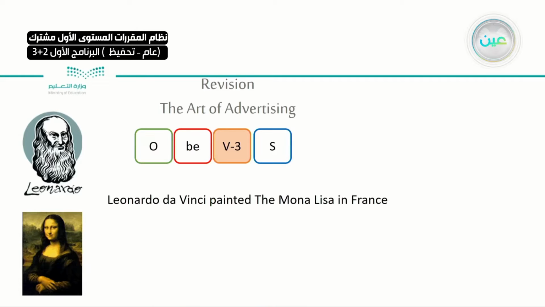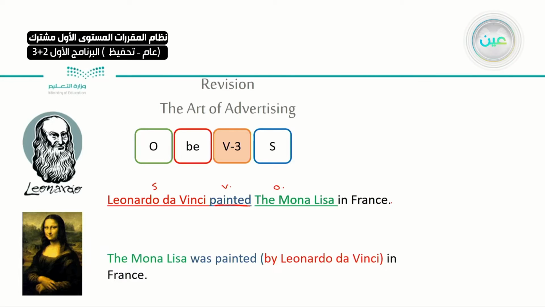Okay? One more. Let's do this example. Leonardo da Vinci painted the Mona Lisa in France. So, he painted the Mona Lisa in France. Let's analyze it into subject, verb, and object. Subject, Leonardo da Vinci. Verb, painted, and object is the Mona Lisa. We don't need to speak about Leonardo da Vinci. We want to highlight in France and it was painted. So, this verb is in the past tense. We would say, the Mona Lisa was painted in France. Check was here, because this one is in the past tense. Was painted. It was painted.